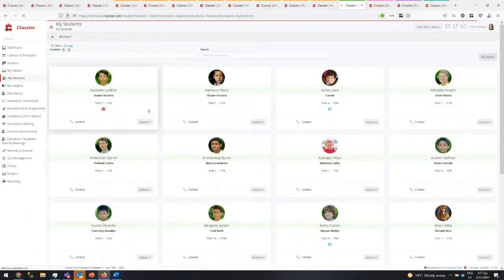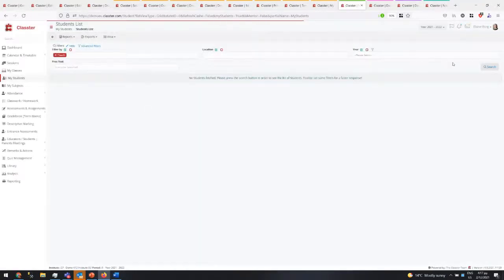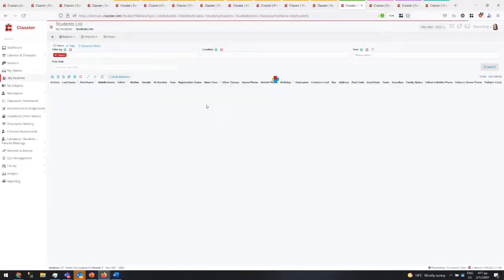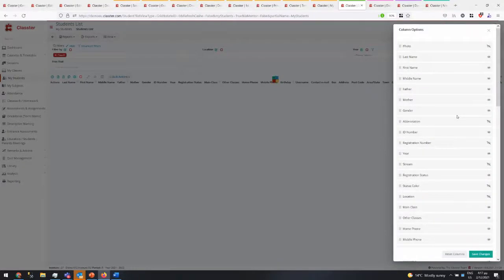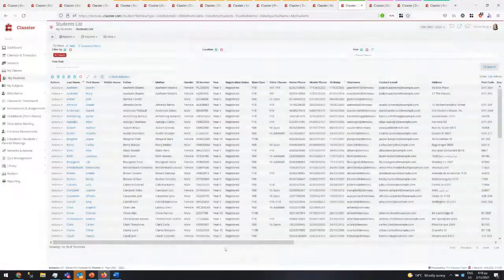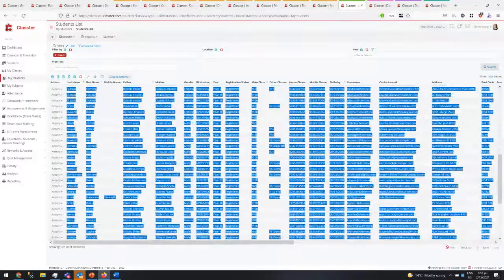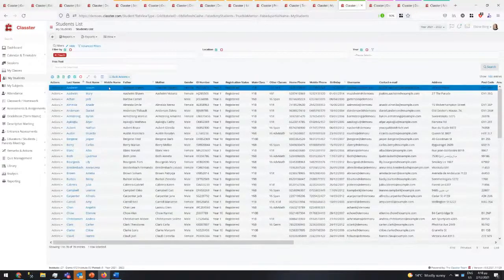So teachers now have the ability to change the columns and see more data, exactly the same as what the secretaries do. And you can add even the financial data, if you allow the teacher to see it, if they have access to the module.